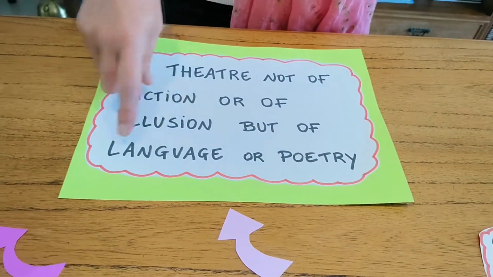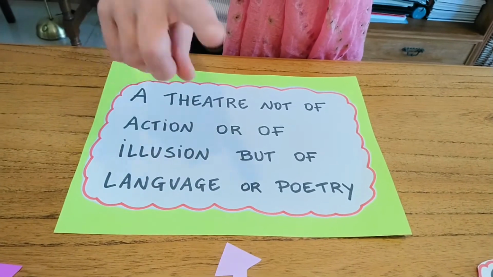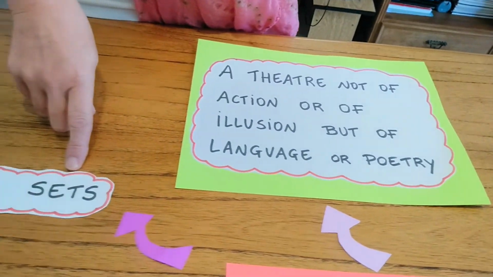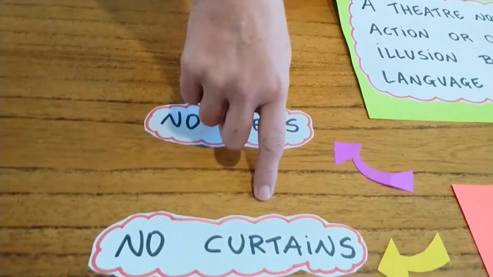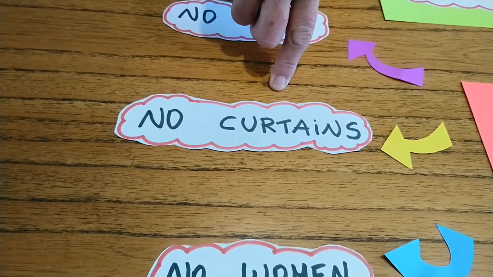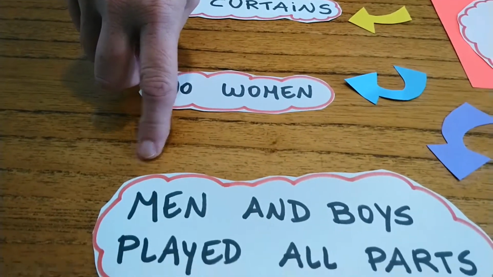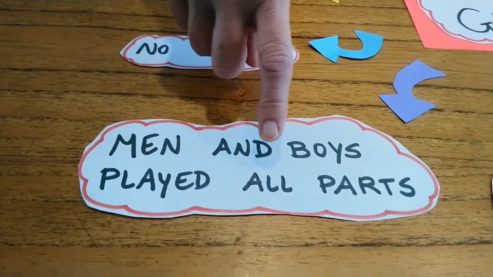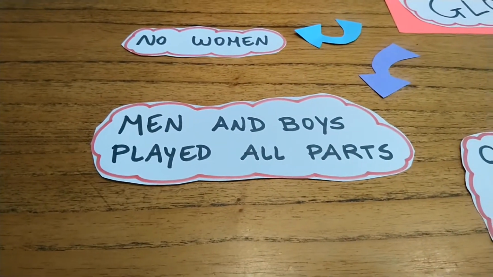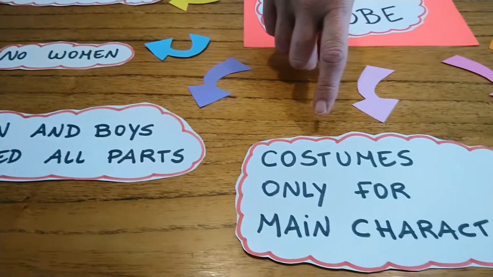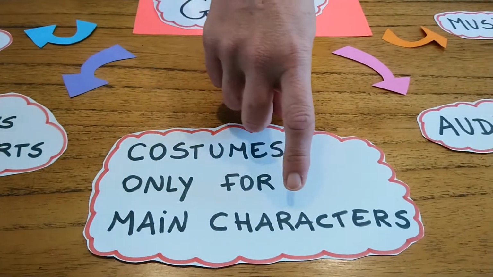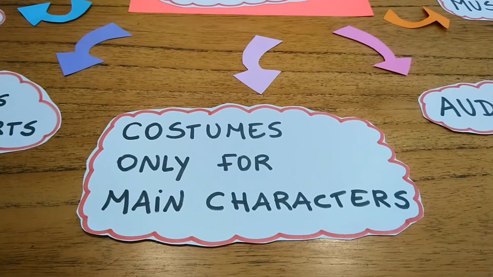So the use of language was very important because they had no sets, no curtains, no women could perform. Only men and boys played all the parts. The costumes were only for the main characters, not for all the actors.